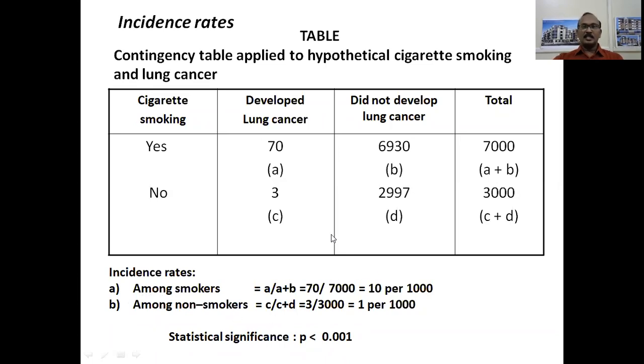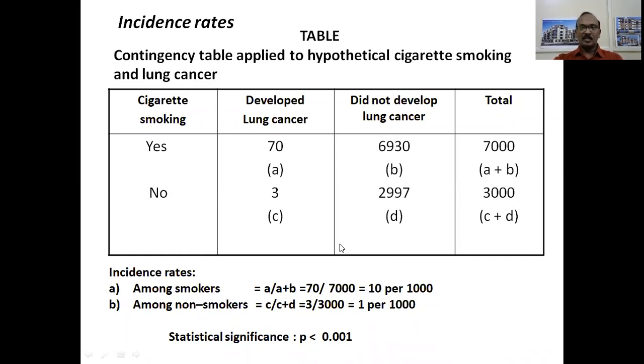Among non-smokers, what is the frequency of disease? That is C by C plus D, that is 3 by 3,000 into 1,000, that is 1 per 1,000 population. So we find that the incidence rate among smokers is more than among non-smokers. The incidence rate among smokers is 10 per 1,000 population, which is definitely more than 1 per 1,000 population.